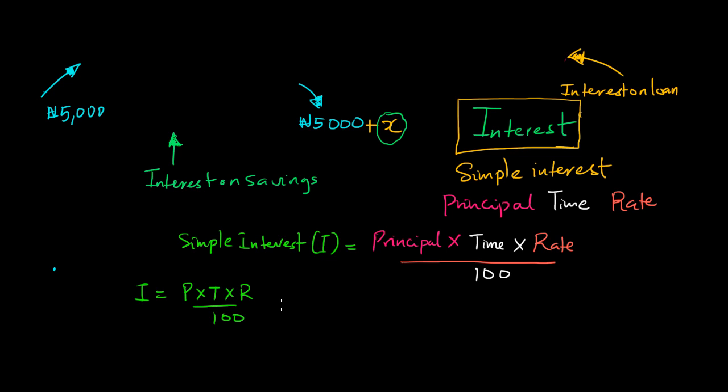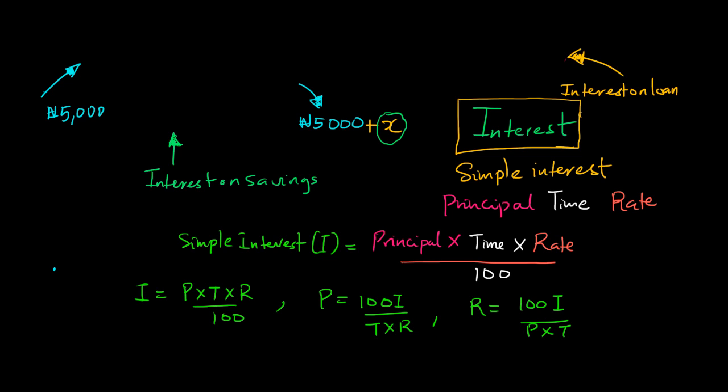And we can even make P the subject of the equation here. We'll have P is equal to 100I all over time times the rate. Then we can also have the rate is equal to 100 times the interest all over the principal times the time. And another interesting thing here is the principal plus the interest is always equal to the amount.